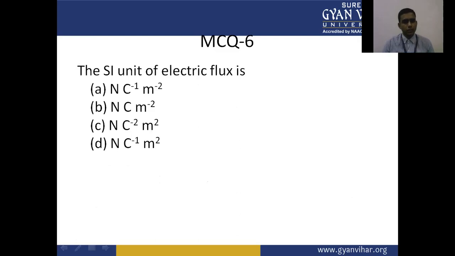Sixth multiple choice question. The SI unit of electric flux is: A, Newton per Coulomb meter square, B, Newton Coulomb meter square, C, Newton per Coulomb square into meter square, D, Newton per Coulomb into meter square.